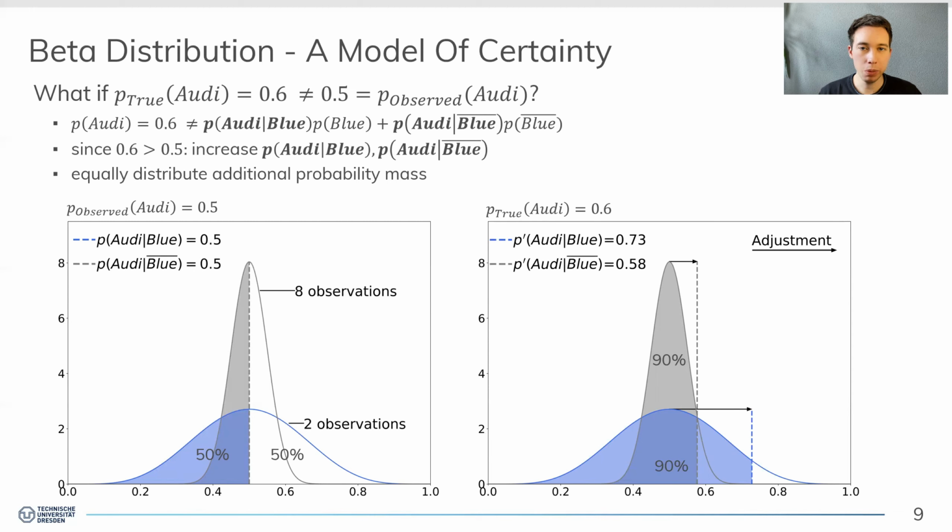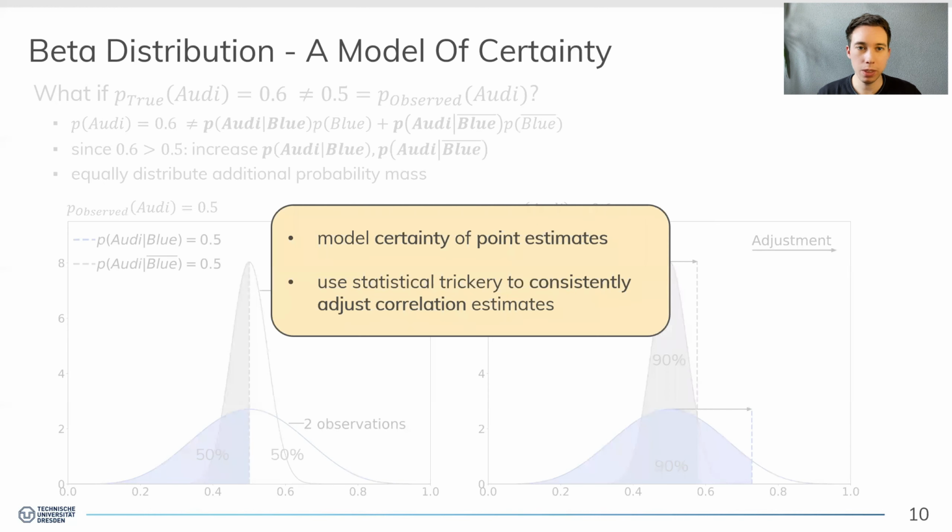And here we achieve a new estimate for both conditional selectivities, which satisfy the equation and also respect the certainty entailed by both observations. So the main takeaway here is that we can model the certainty of point estimates, and we can use some statistical trickery to consistently adjust the correlation estimates according to their certainty.